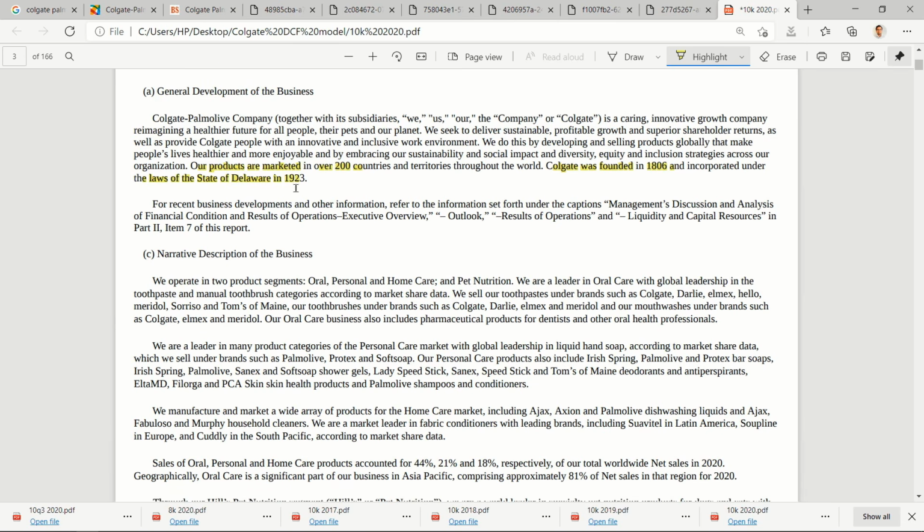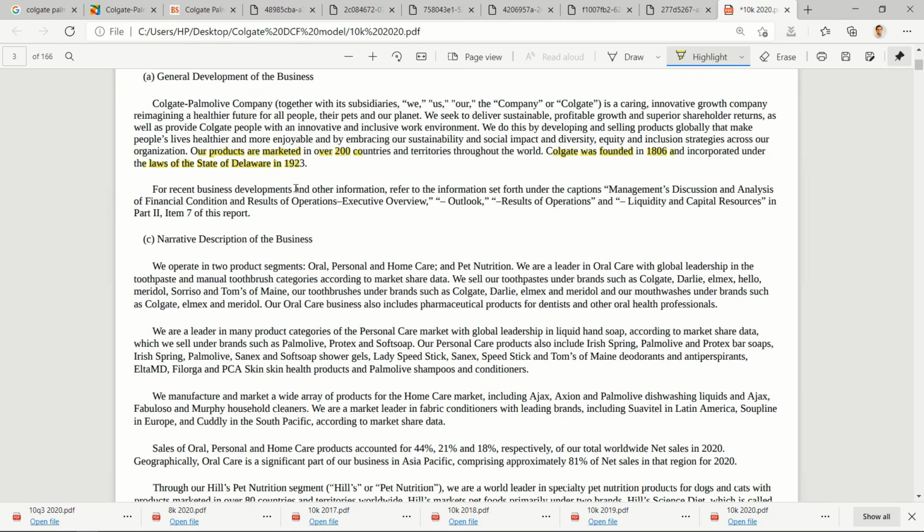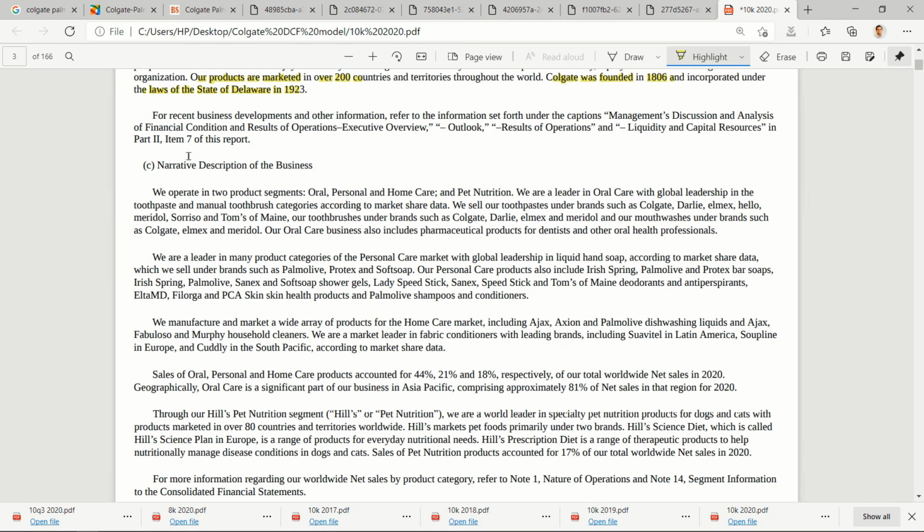So like a very old company. Narrative description of business: we operate in two product segments. So they have two major product segments. One is oral, personal and home care, and the second one is pet nutrition.